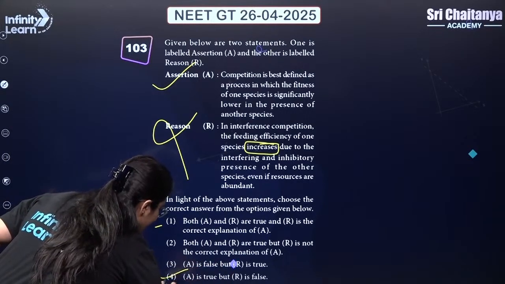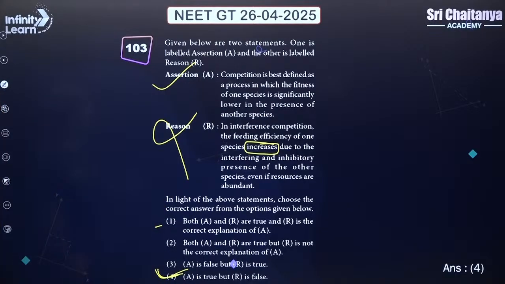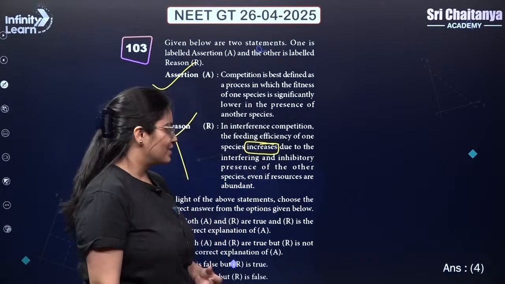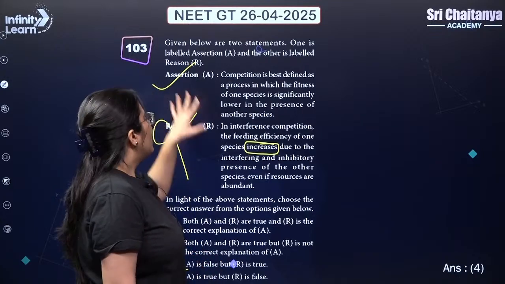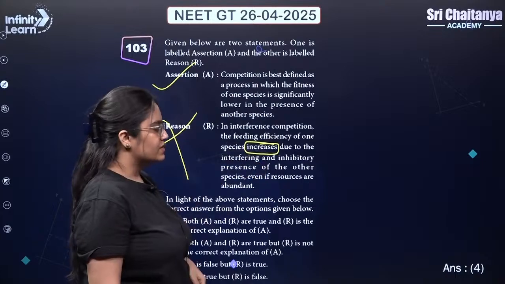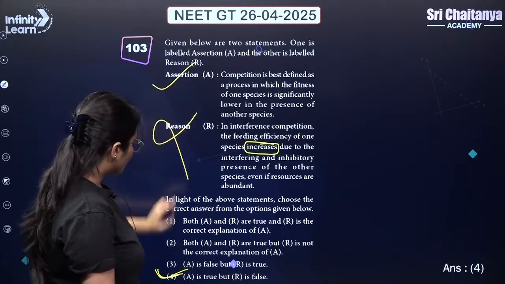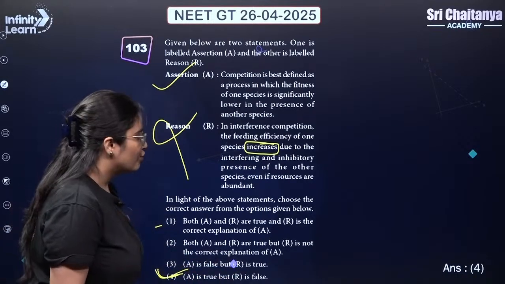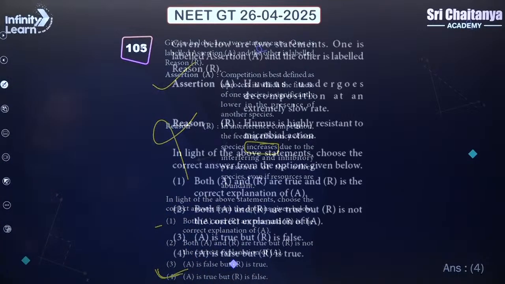So, your correct answer is 4, right? I hope this is clear. I know these words might be very small and tiny for you to read, so that is why I have slowly read each and every word from the statement. For this question, assertion was correct, reason is incorrect because the word increases is written over here. So, in the 4th statement, assertion is true but reason is false. So, your correct answer is 4. Clear? Okay. I hope it is clear now. So, next one.